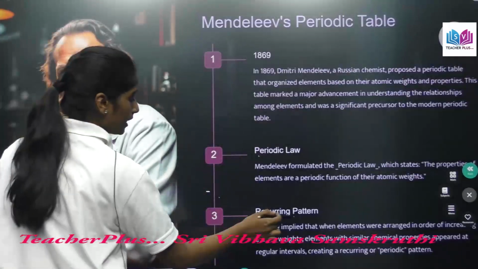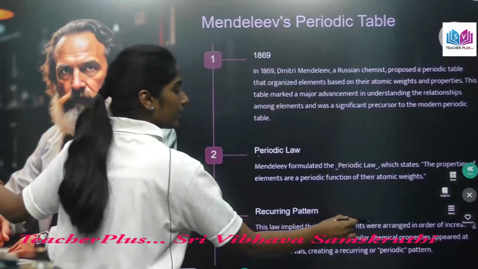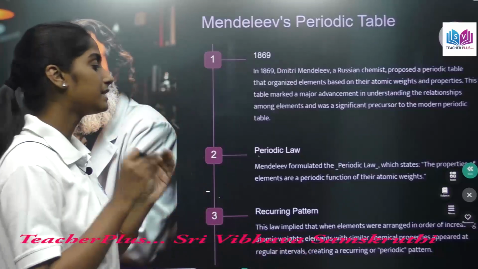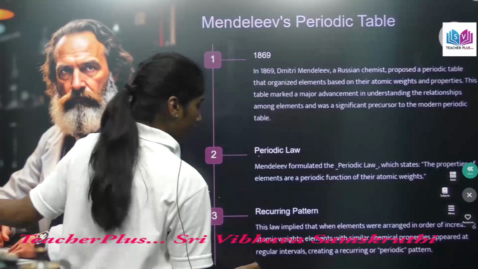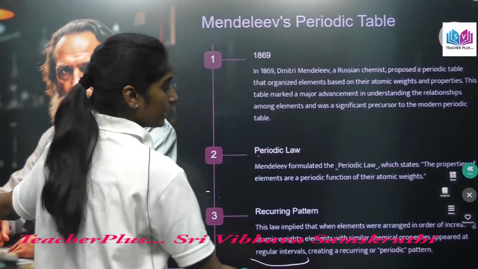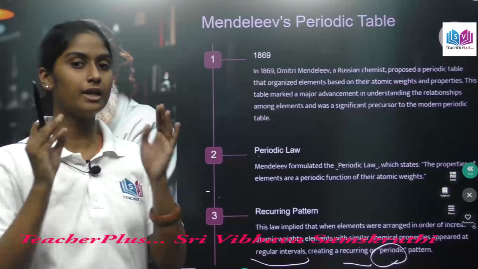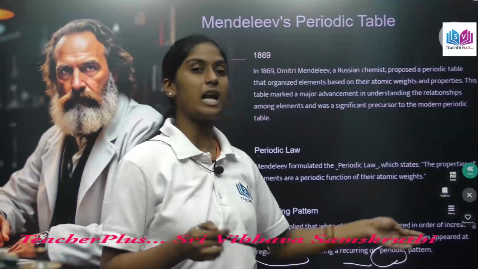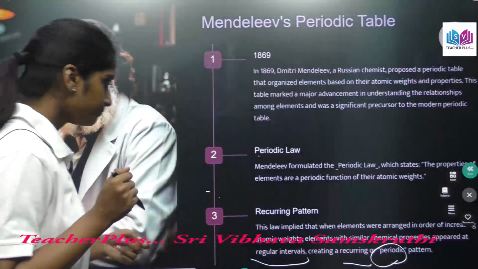This law implied that when elements were arranged in order of increasing atomic weight, elements with similar chemical properties appeared at regular intervals, creating a recurring or periodic pattern. So here periodic means repeating. So periodic pattern means there was repetition of these properties, okay?